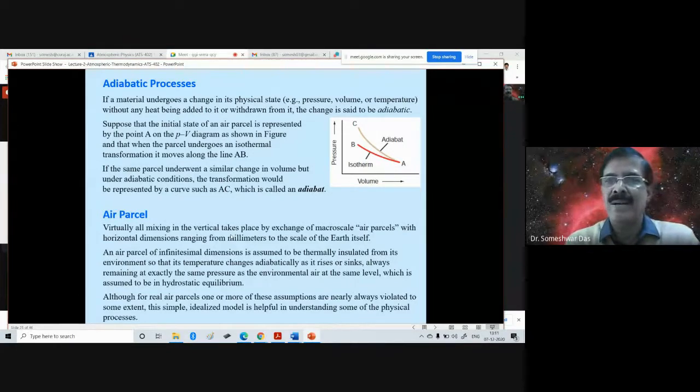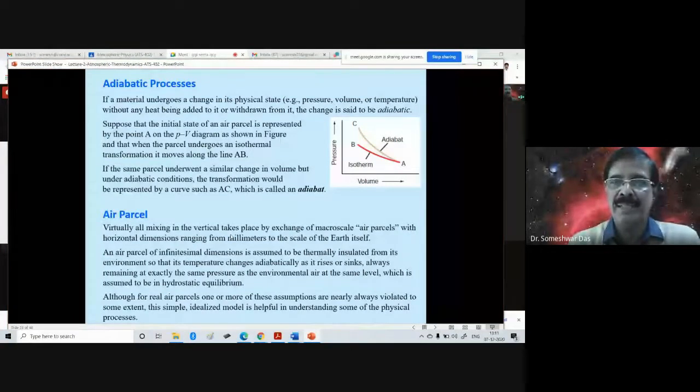And according to the prevailing conditions, the ground will be heated somewhere more or somewhere less, depending on the type of the land also, right? So accordingly, the air parcel will exchange heat with the ground, and then it will start warming up.